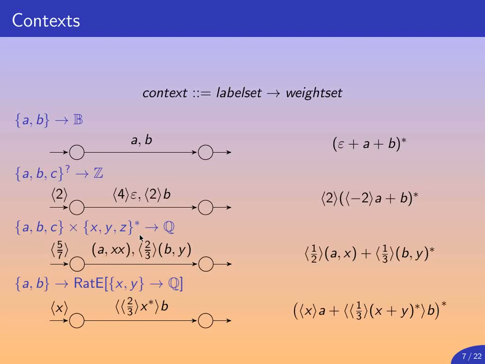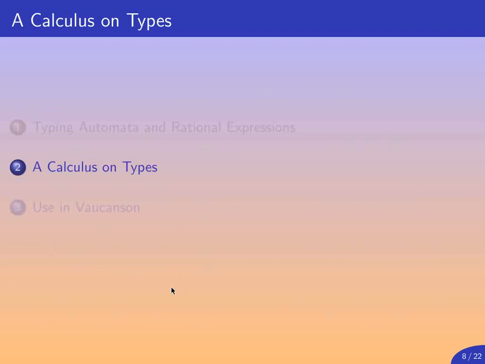Even more complicated, we can have a traditional letter, and as a weight we can have a rational expression which internally contains another context, of course. So what is this rational expression made of? It is made of labels which are letters of the set x and y, and weights which are rational. Okay.